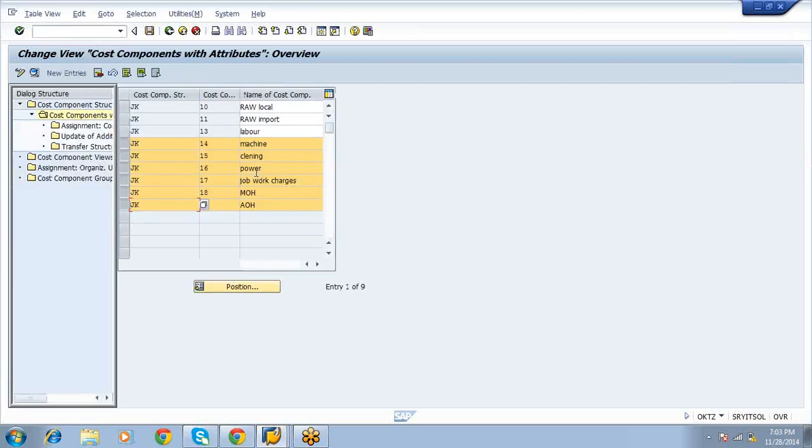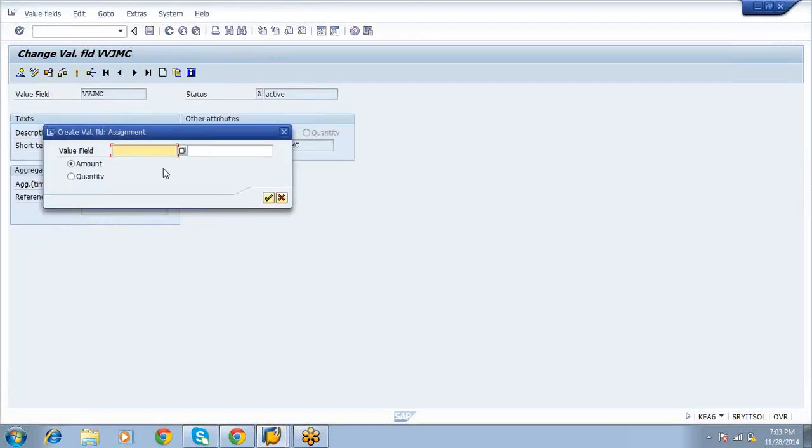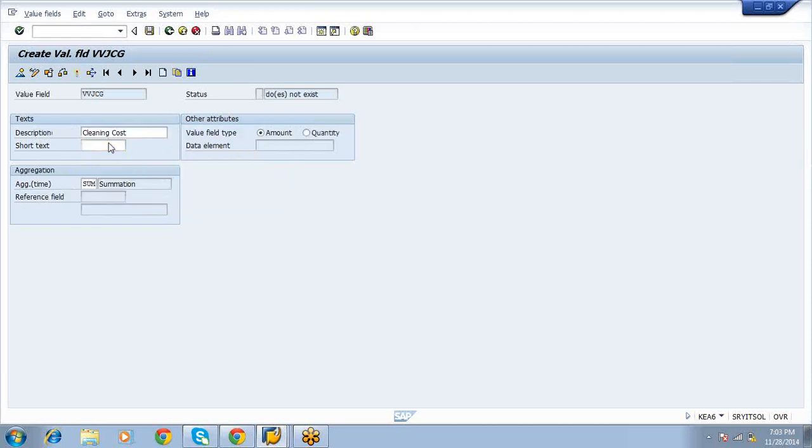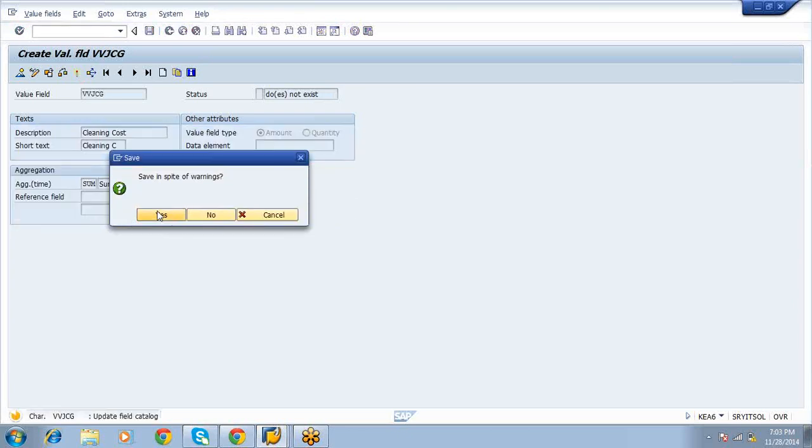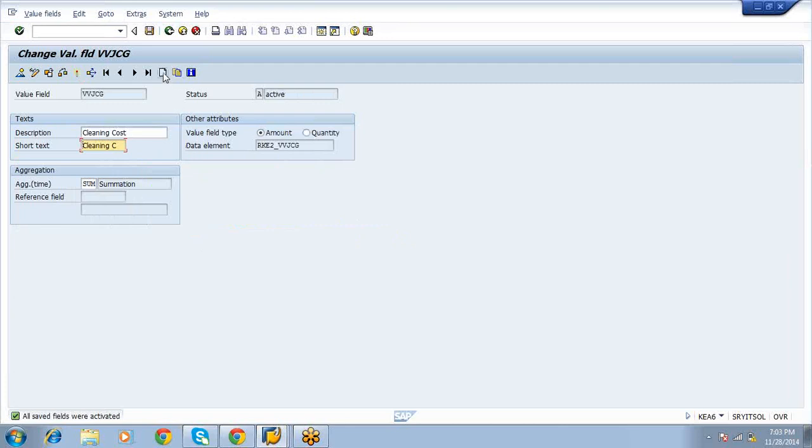Next one, machine cleaning, VVJ cleaning. Select the activate button, then select the create button.